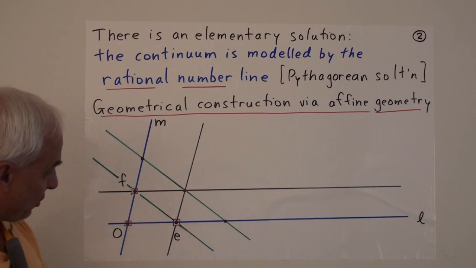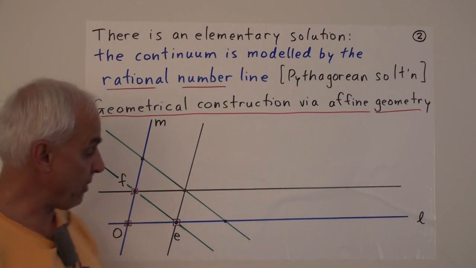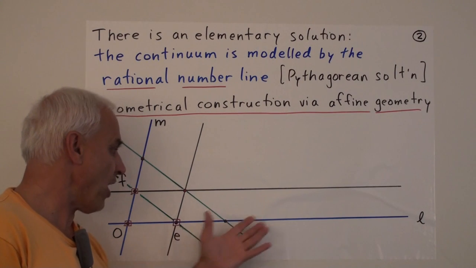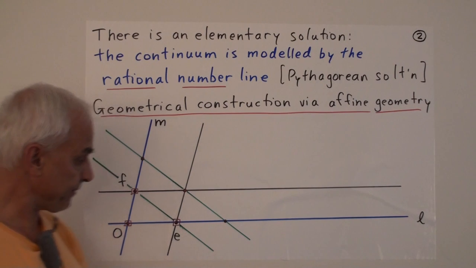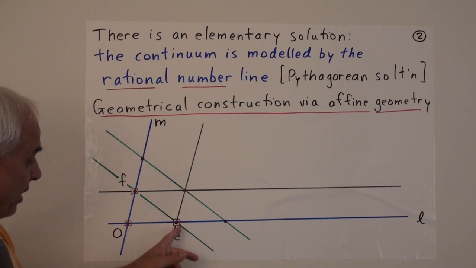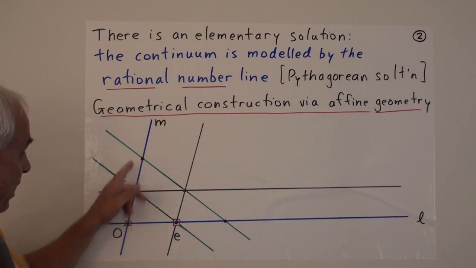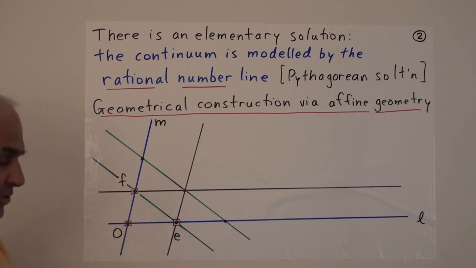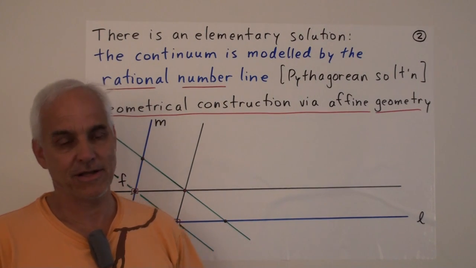And so what we can do is start off with, say, one line L, which is the main line of interest. We want to establish what we're talking about in terms of points on this line and their relative positions and so on. And to help us do that, we draw a second line M, which meets the first line at some point O. And then let's mark, rather arbitrarily, 2 points, one on L, say E, and another one on M, say F. And with these 3 points, we have then enough to set up the rational number line.